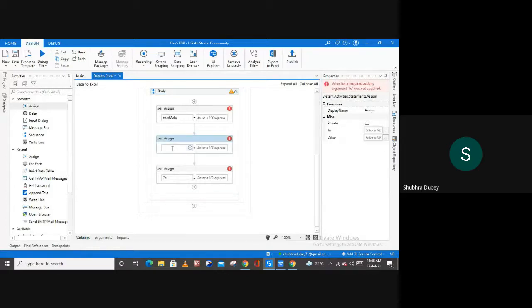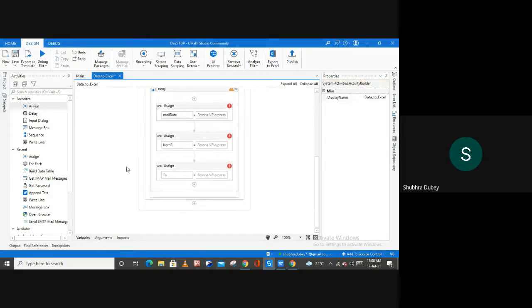Again, the next thing we want to fetch is the information of the sender. So for this I'm going to create another variable, and this is the name of my variable.